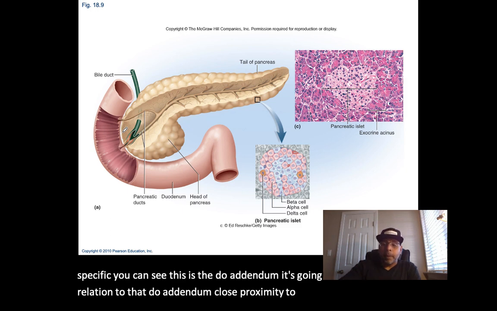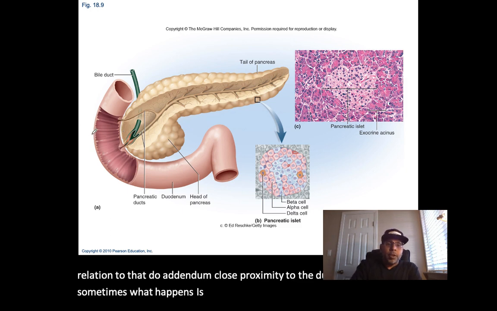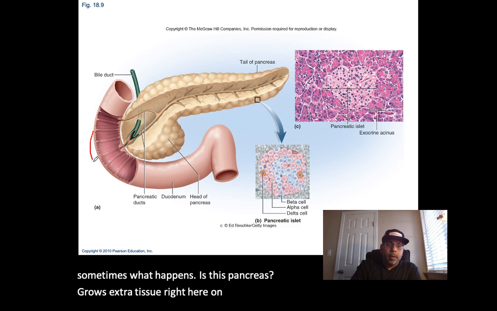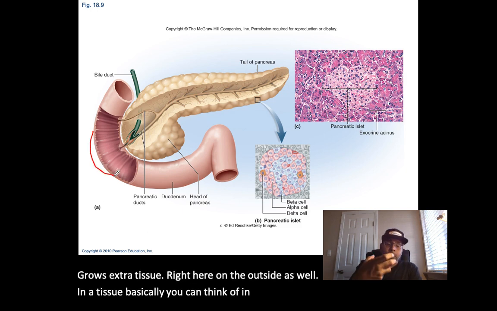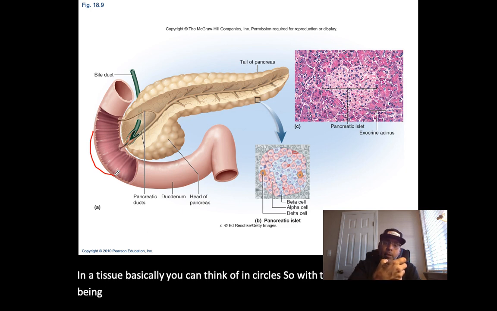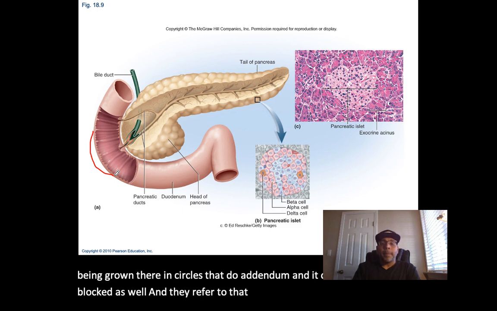Sometimes what happens is this pancreas grows extra tissue right here on the outside as well. And that tissue you can think of in circles. So with that extra tissue being grown there, it encircles that duodenum and it can cause it to be blocked as well. And they refer to that as annular pancreas.